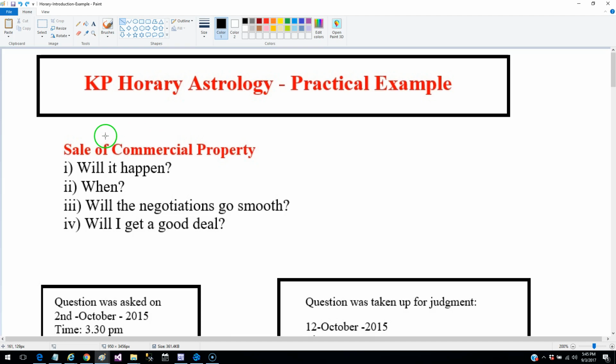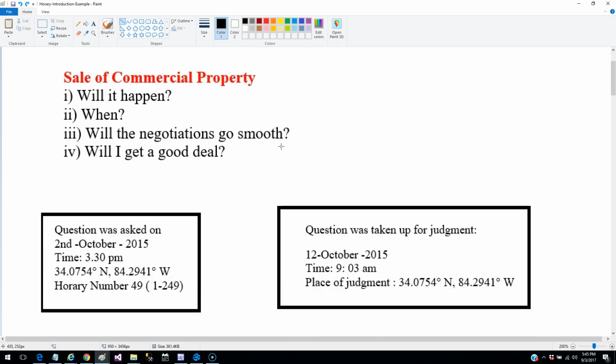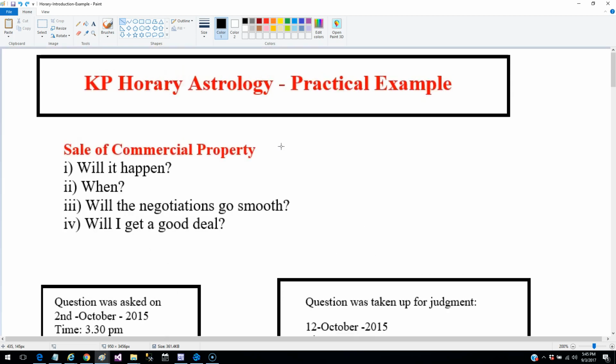Now the question that we are going to solve is about the sale of commercial property. This was asked by one of my friends, and she has a commercial property and she wanted to dispose of that. Whenever somebody is asking a question, there are some other concerns that are always built around that question.